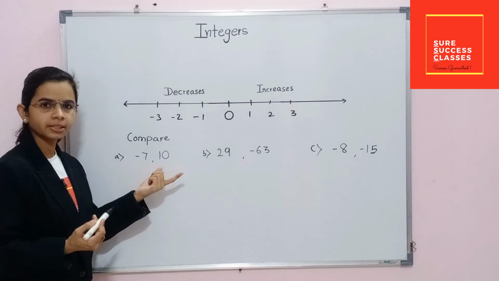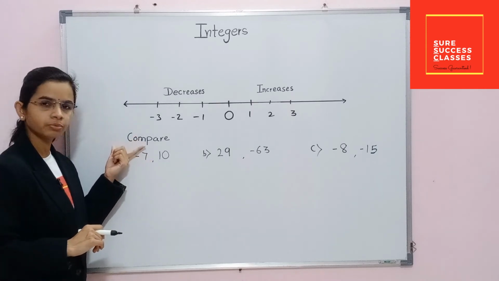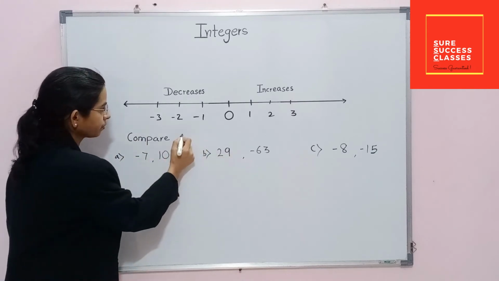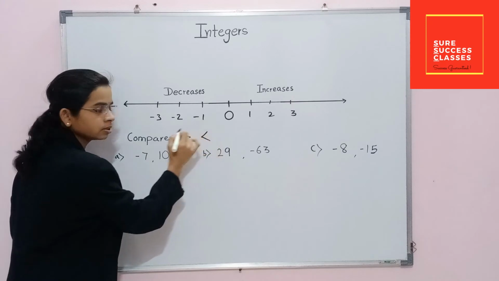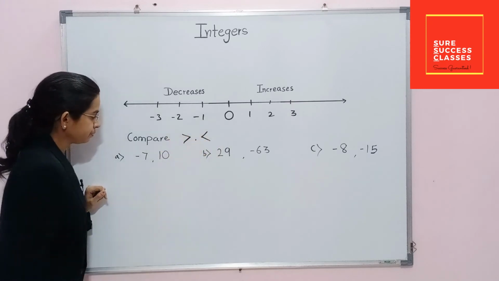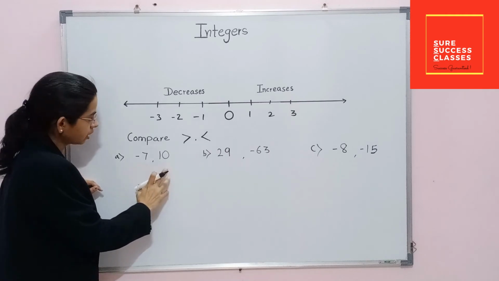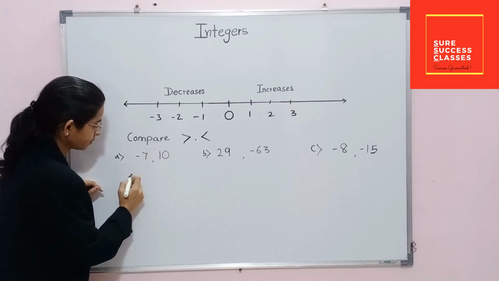Let's sum up this session with these examples. We will solve these examples. Here we have to compare these numbers by using the greater than and smaller than symbol. Here the first example is minus 7 and plus 10.